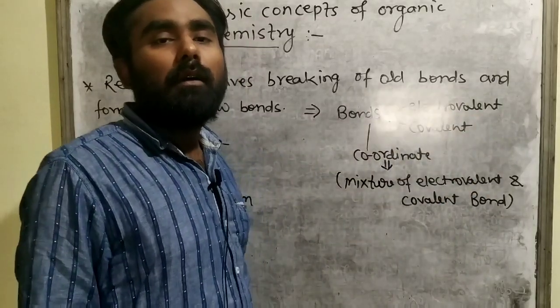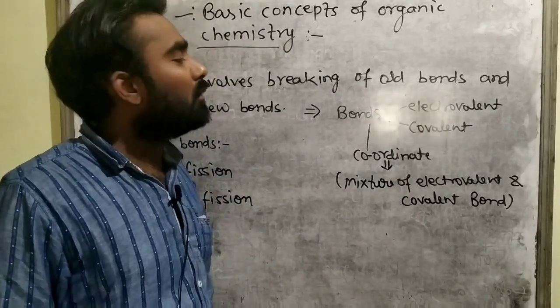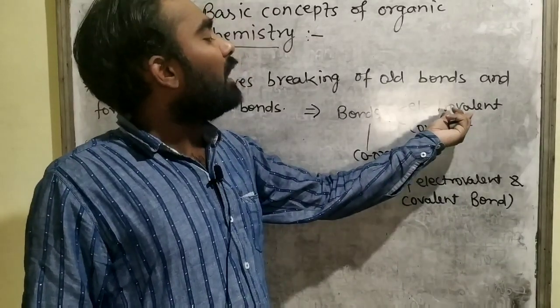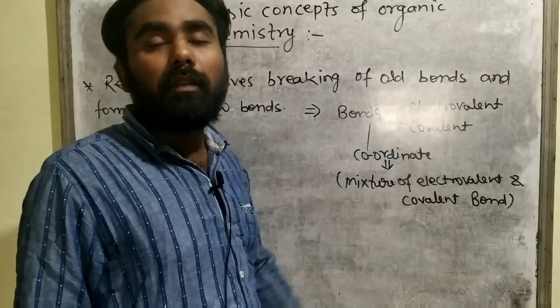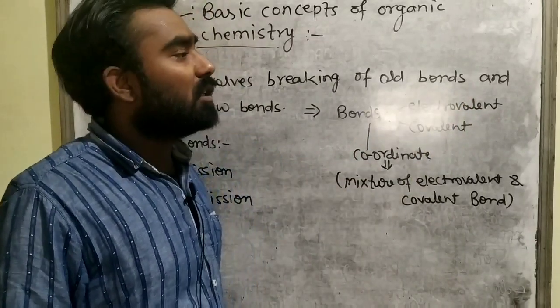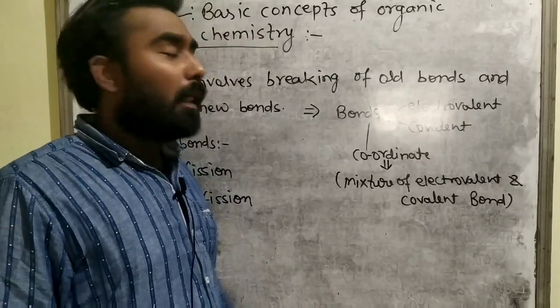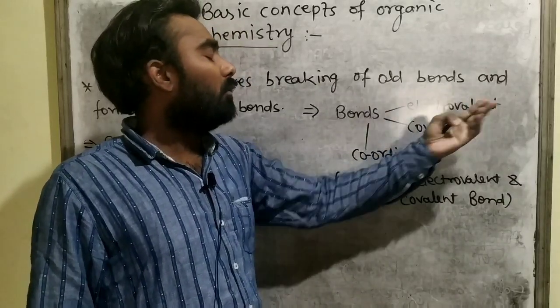One atom transfers electrons and another atom accepts the electrons, and hence oppositely charged species get generated, and oppositely charged species will attract each other due to electrostatic forces. So electrovalent bonds will get formed.